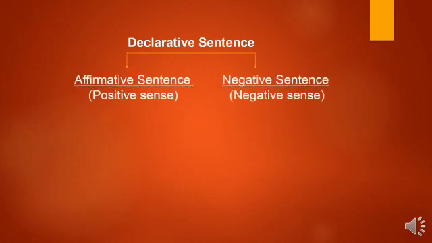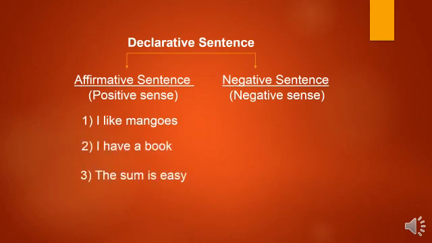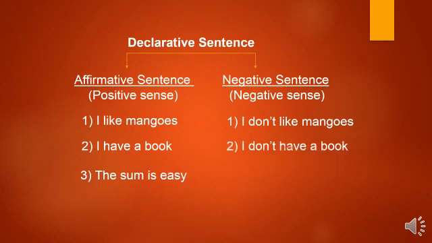Declarative sentences are of two kinds, affirmative sentence and negative sentence. Let us look at few examples. I like mangoes. It is an affirmative sentence. I have a book. The sum is easy. Now let us look at negative sentences correlated to these affirmative sentences. I don't like mangoes. Can you see the difference? In affirmative sentence, it is I like mangoes. Whereas in a negative sentence, we say I don't like mangoes.